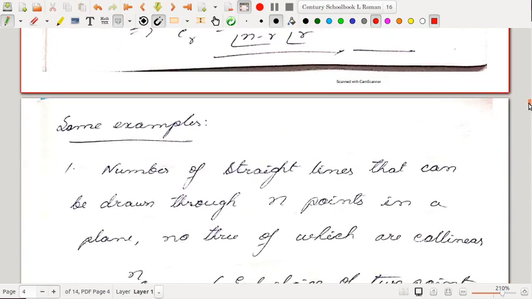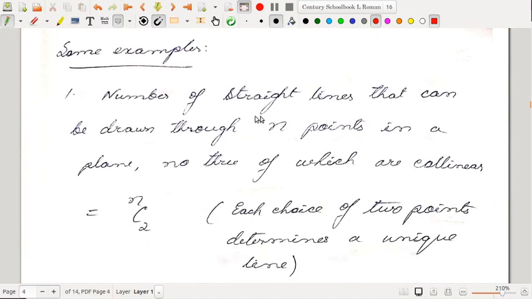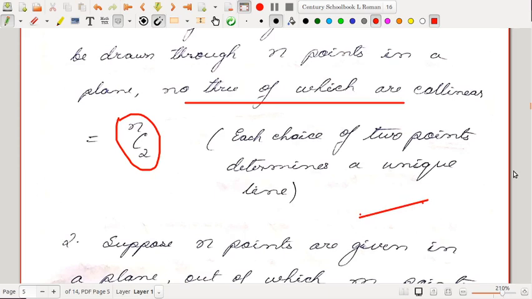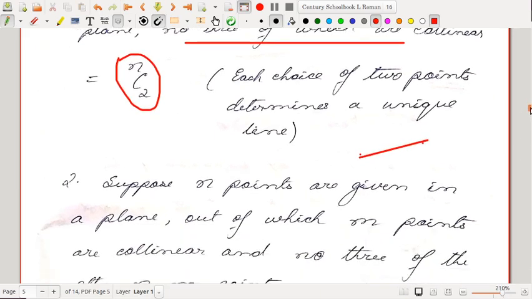Some examples: the number of straight lines that can be drawn through N points in a plane, no three of which are collinear. That means the points are non-collinear. So this is NC2, because each choice of 2 points determines a unique line. If we have 2 points, we can draw a line passing through these 2 points, right?